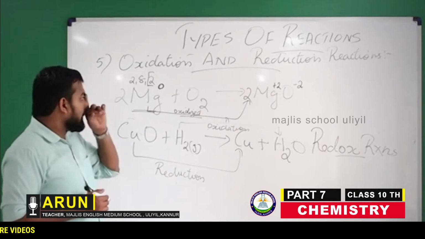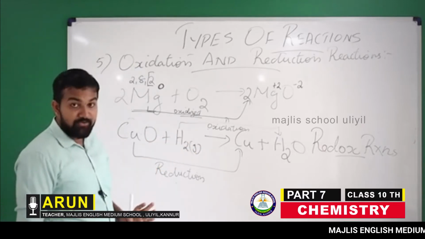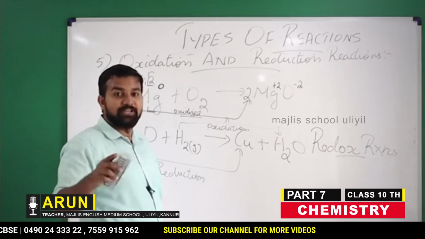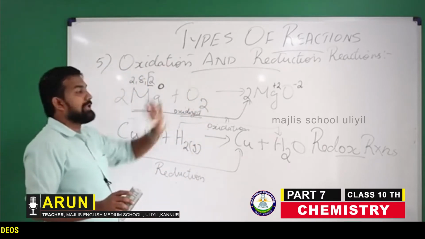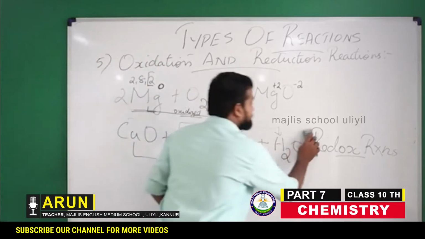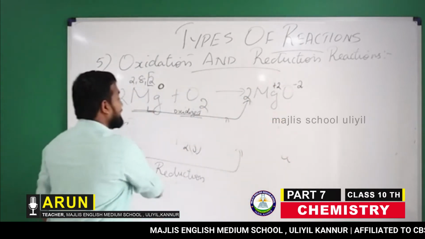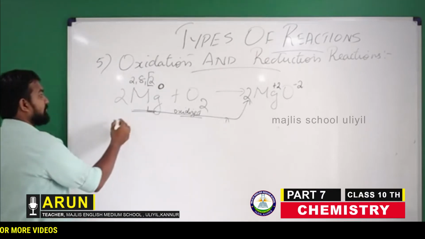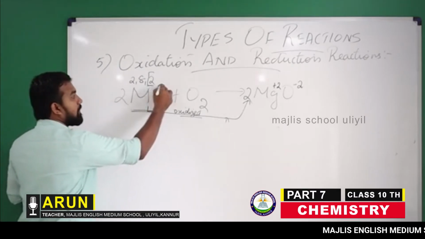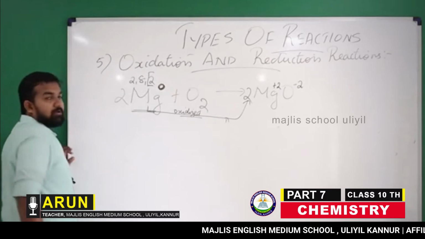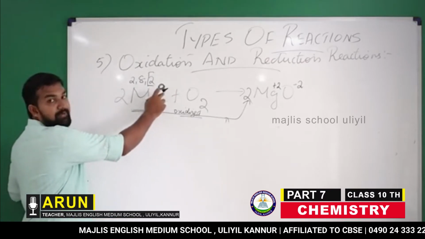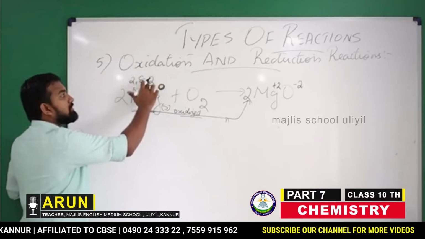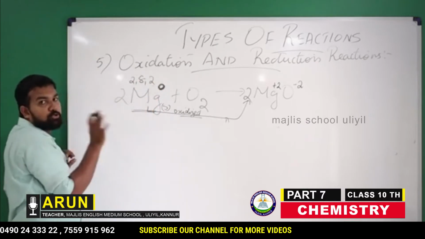Clear? Okay. So this is in terms of addition and removal of oxygen. There is another term which we need to study when studying oxidation and reduction, that is in terms of electrons. Let's take this example. Here the charge on the magnesium atom is 0 because it is in the ground state; the total number of protons equals the total number of electrons.